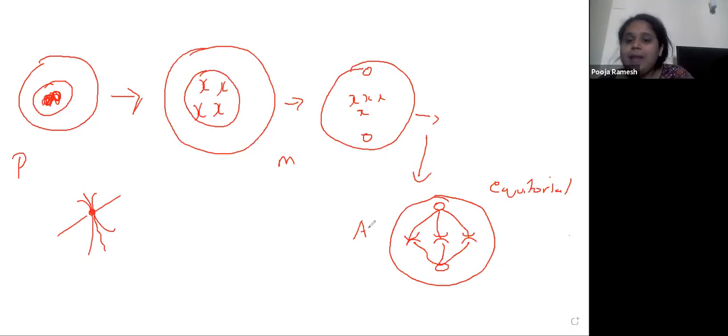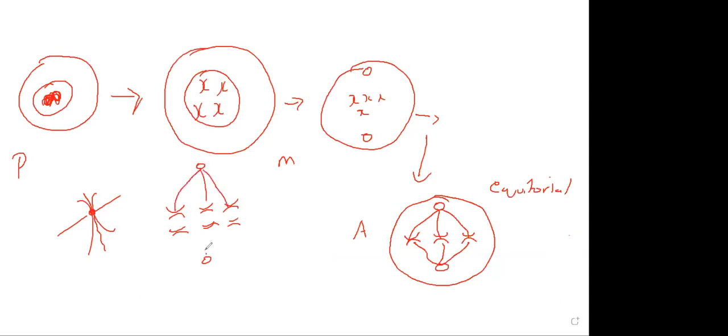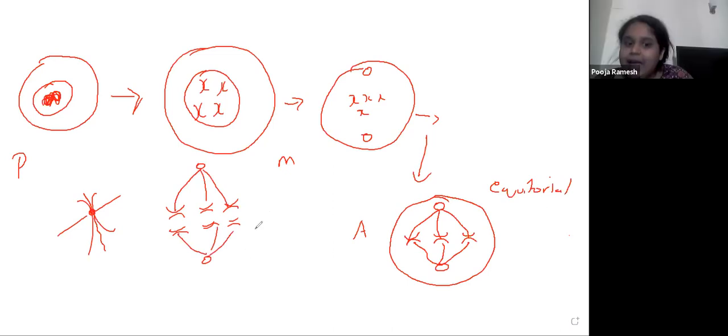Instead of having it like this, you will have two pairs of chromosomes. This is one pair, and this is another pair. Here one centrosome, here one centrosome. This one will attach to this chromosome and this will attach to this chromosome, in meiosis 1.